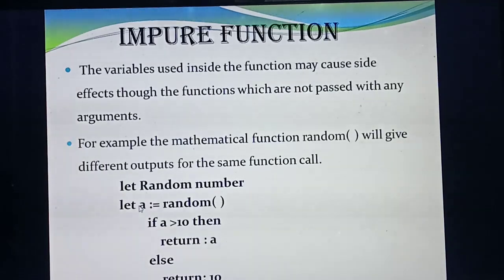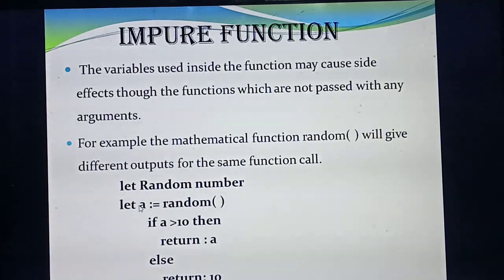Understood? Okay. So next one is the impure function. Pure function you have studied; now you are going to study about impure function. What do you mean by pure function? The pure function always gives the exact same result when the same arguments are passed, isn't it? Impure function is just the opposite of the pure function. This function will not give the same result when the same arguments are passed. Understood? So an impure function will not give the same result for the same arguments. However many times you pass the same arguments, it will not give the same result. Okay. See, they have given: variables used inside the function may cause side effects.